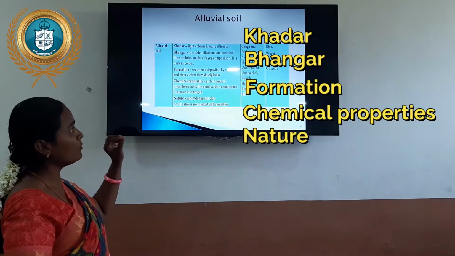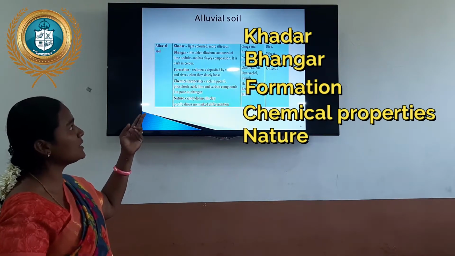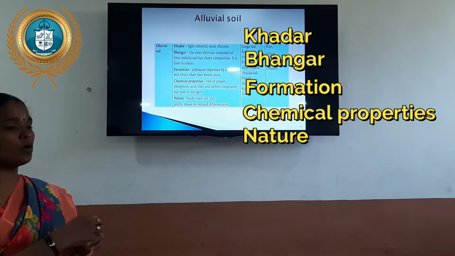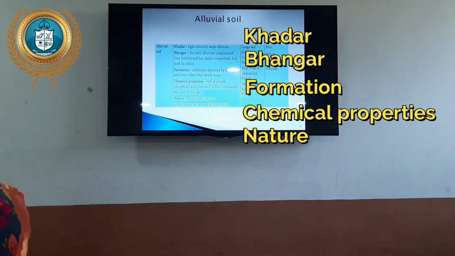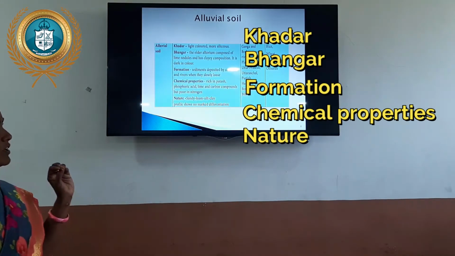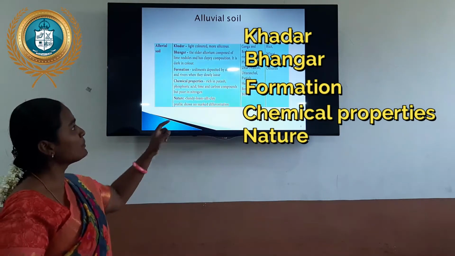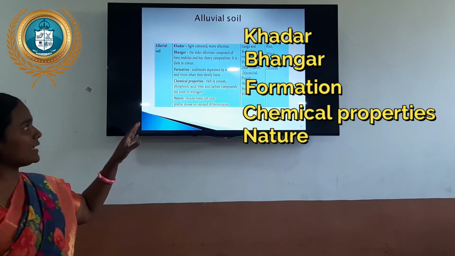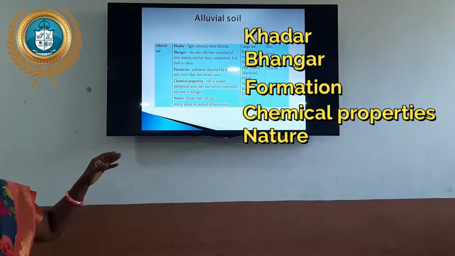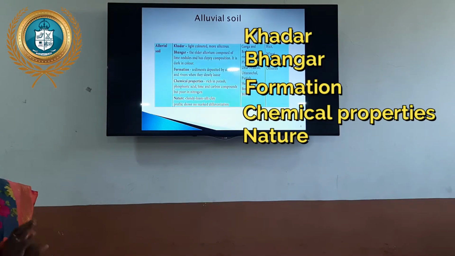How is the soil formed? It is formed from sediments and deposits by streams and rivers, when they slowly lose their particles in the river flowing areas. Next is the chemical properties, a very important part. Alluvial soil is rich in potash, phosphoric acid, lime and carbon components, but very poor in nitrogen.